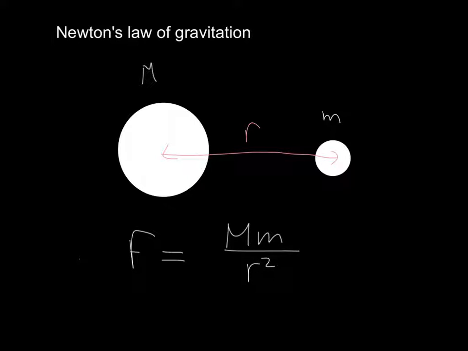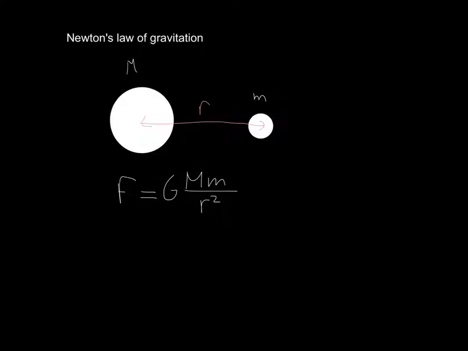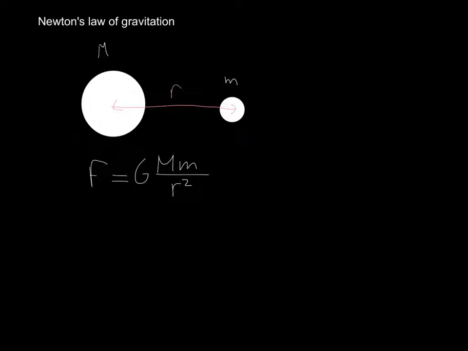And finally, this is in newtons, which are human units, and this is in kilograms and meters, which are also human units. So we need some sort of constant to change between nature's units and ours. And for that we use G, which is Newton's constant. Now, Newton's constant is very, very, very small. So small that it's almost impossible to feel the gravitational attraction between any two regular bodies, and you need really massive stuff to feel it. So the value of G is